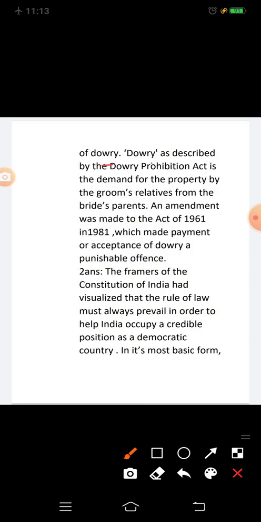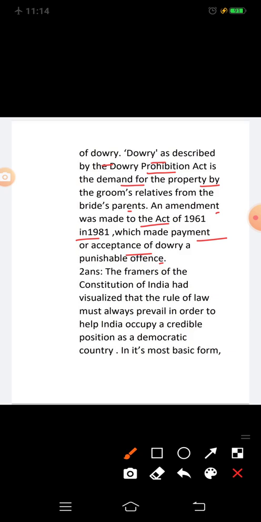Dowry, as described by the Dowry Prohibition Act, is the demand for property by the groom's relatives from the bride's parents. An amendment was made to the Act of 1961 in 1981, which made payment or acceptance of dowry a punishable offense.